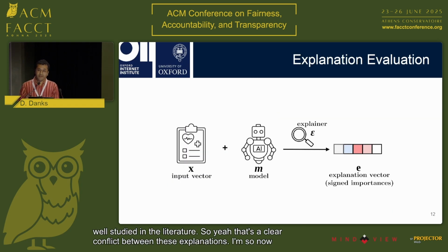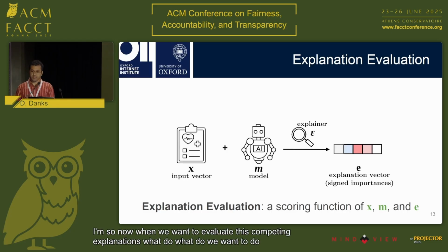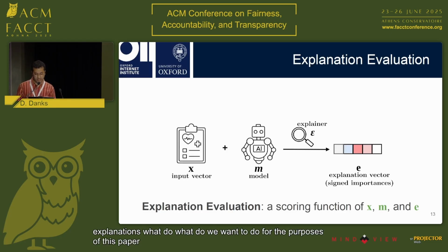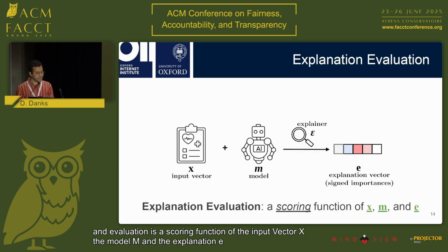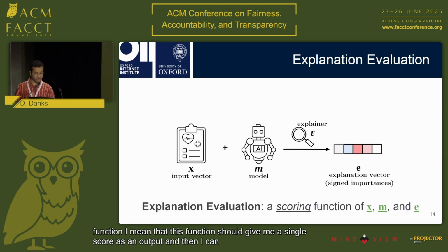So now when we want to evaluate these competing explanations, what do we want to do? For the purposes of this paper, an evaluation is a scoring function of the input vector x, the model m, and the explanation e. When I say scoring function, I mean that this function should give me a single score as an output, and then I can compare different scores to figure out which explanation to use.